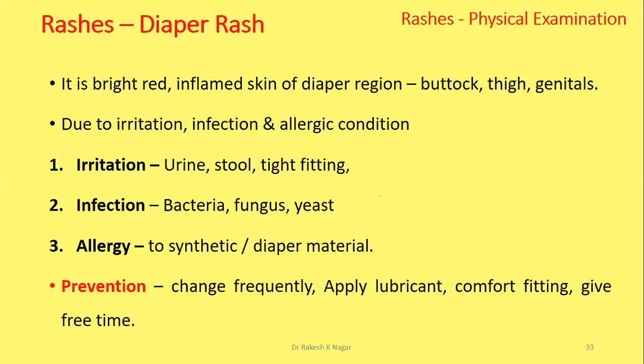So what is the prevention for diaper rash? Change the diaper frequently: as the baby passes urine or stool, change the diaper and apply lubricant. If we are using any synthetic diaper, we have to apply some lubricant like ghee, coconut oil or cream to the diaper area before putting on the diaper.